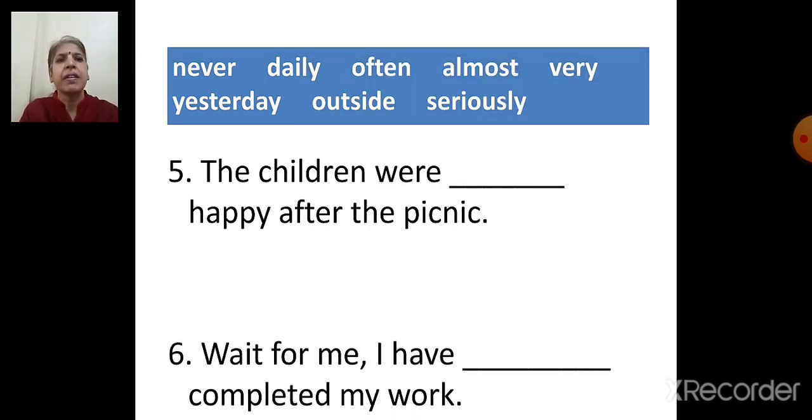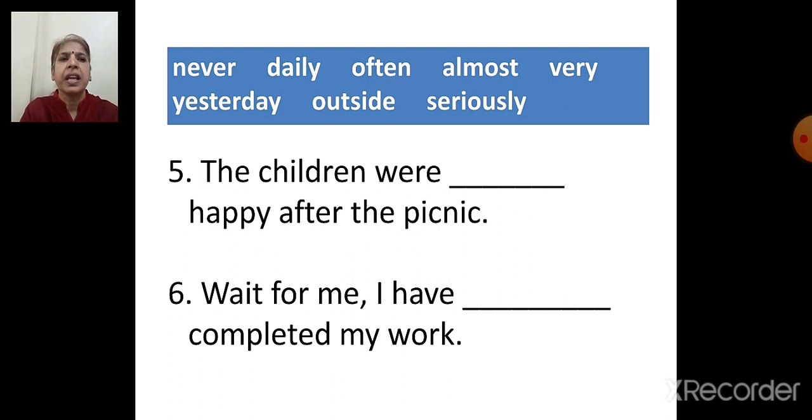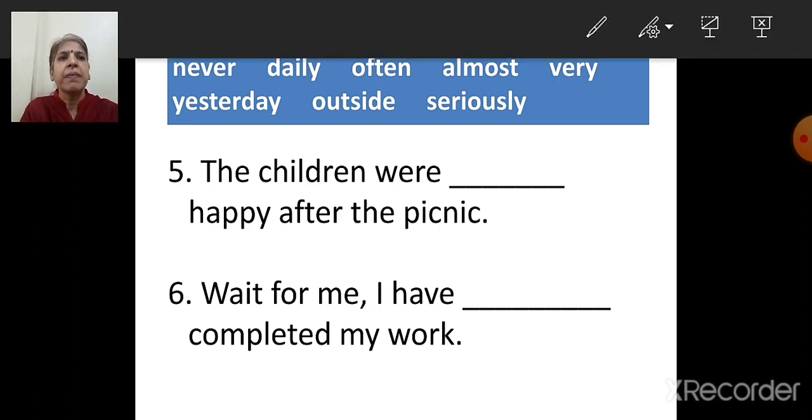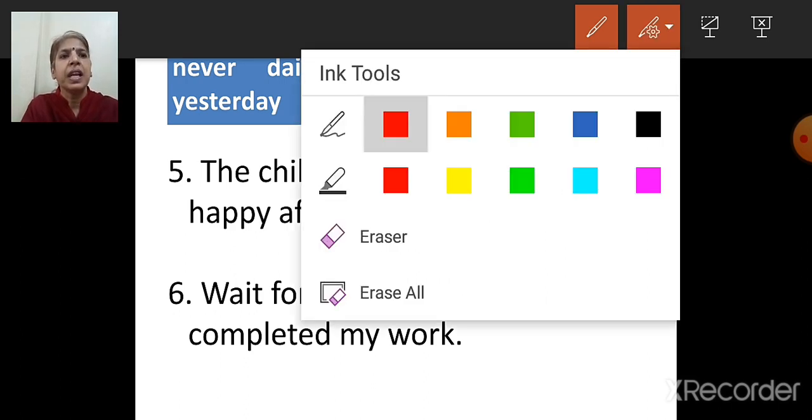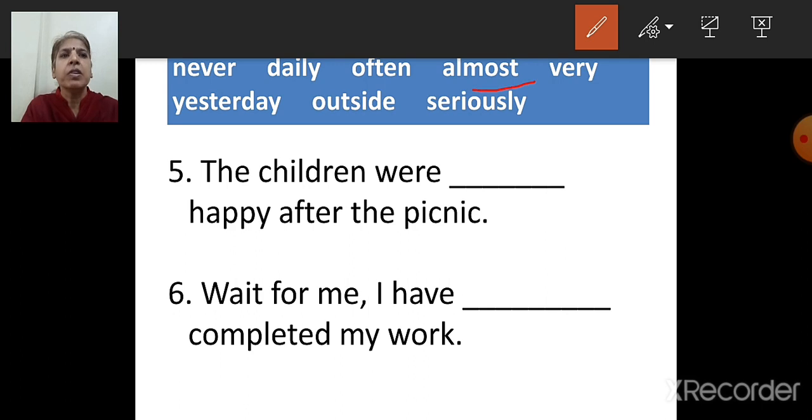Next one is, I have dash completed my work. So which word will come? Never. No. Daily. No. Then often. It's already daily, often we have taken. Almost. Yes. So the correct word here is the adverb almost. I have almost completed my work.